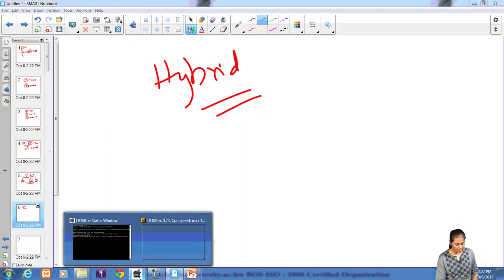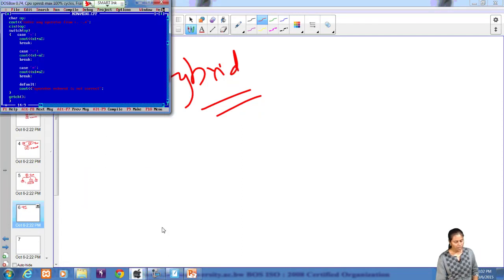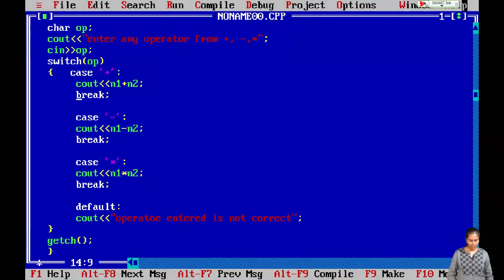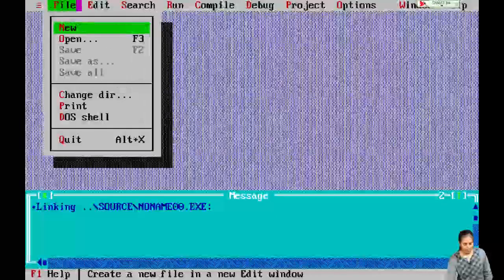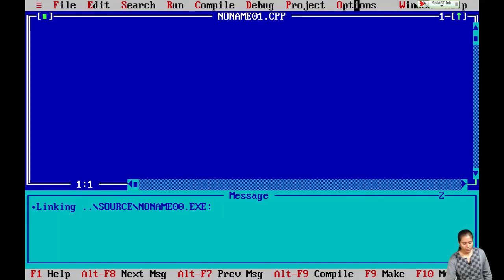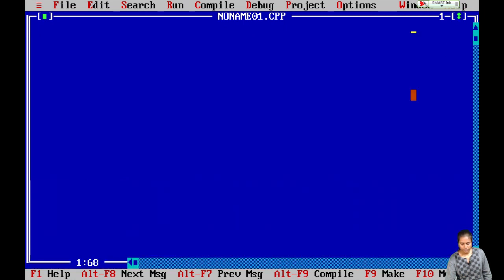So let me open the compiler first. So here is our compiler. Let me close the switch program. Open a new editor window. So I am going to write the program. First let me start writing with the header files.